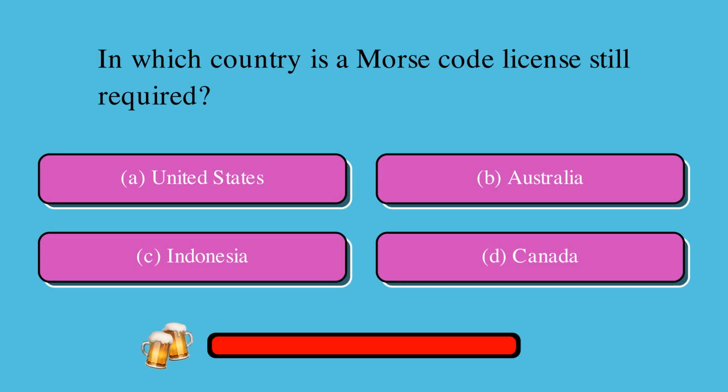In which country is a Morse code license still required? Is it A, United States, B, Australia, C, Indonesia, or D, Canada? The correct answer is C, Indonesia.